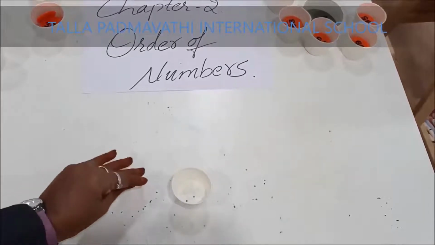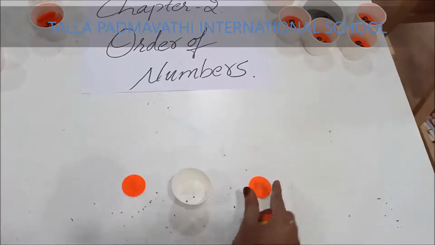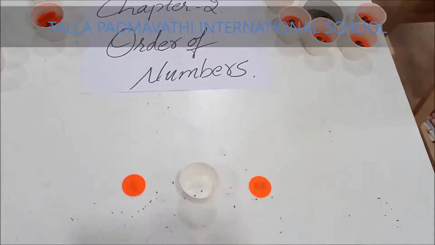Now let us see the concept of between. As I told you, the cup is between the tokens. The cup is between the tokens. Yes? Now let us see with the numbers.